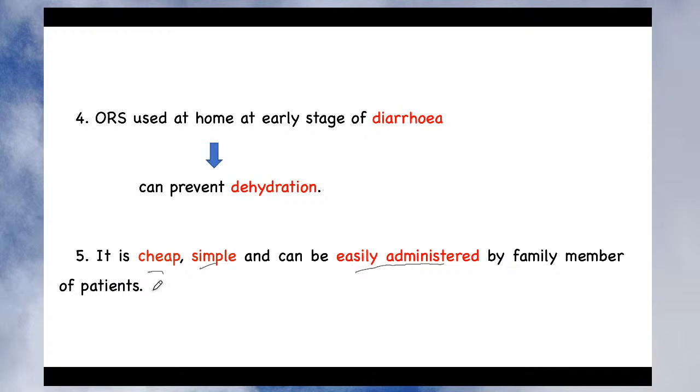So if you are a young adult, you can take your own dose of the ORS. But if you are a child or an infant, a family member can also administer that ORS to the infant as well as the children. So looking at all these 5 reasons, you can see the ORS is a very important medical advance of this century, or the current century.